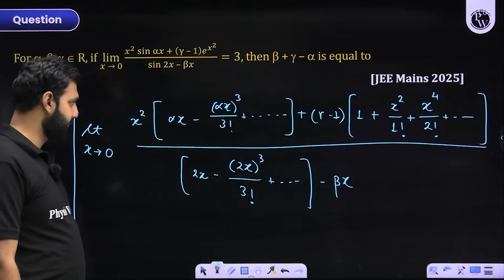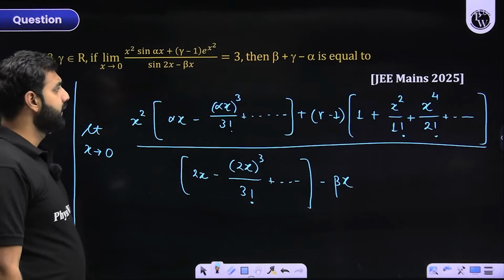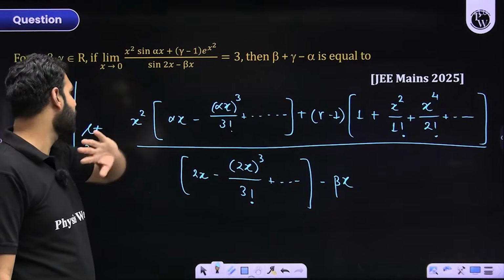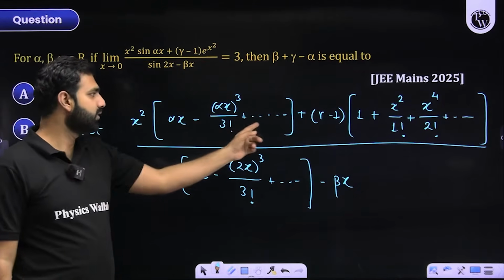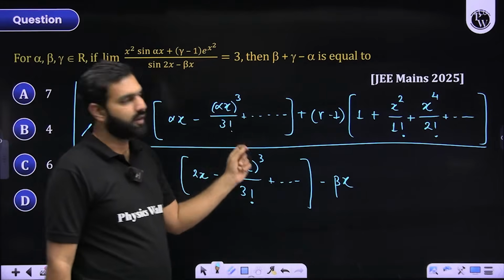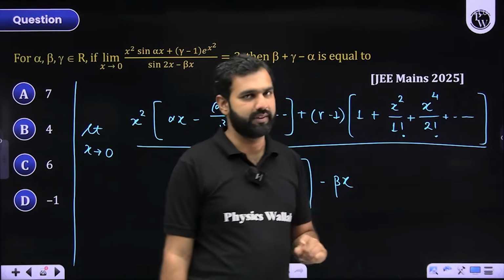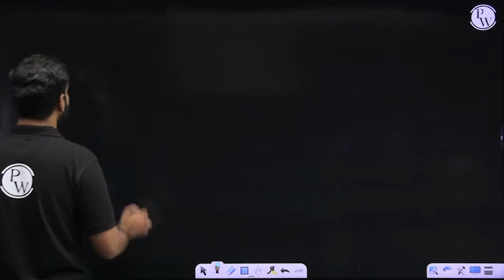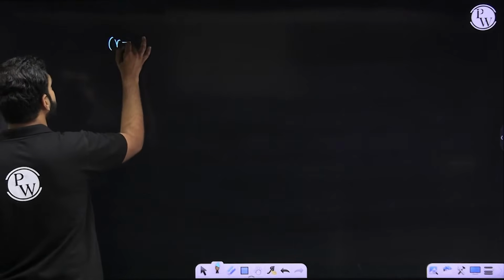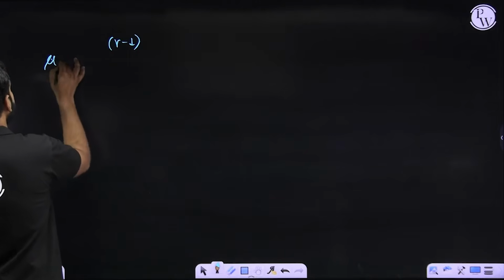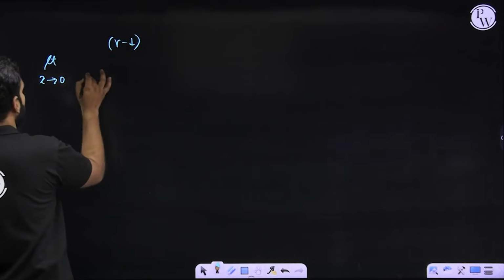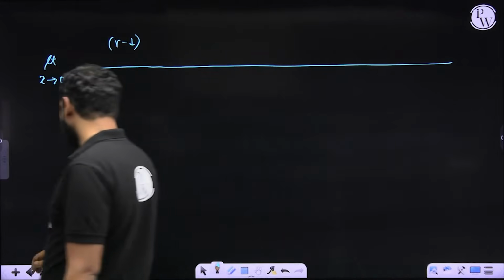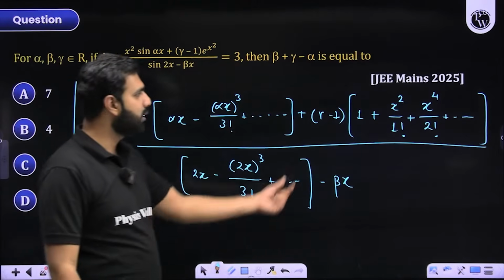For example, if I begin with the constant term, I don't see any constant term appearing from here, but from here, gamma minus 1 plus 1 will be the first constant term. So I'm writing that first constant term here. The first constant term will be gamma minus 1 into 1, where we know that x is approaching 0. I hope you haven't gotten confused on that. Now, let me move ahead. So that's your first term, gamma minus 1 into 1.